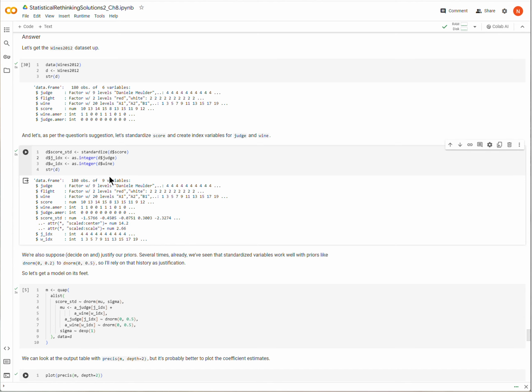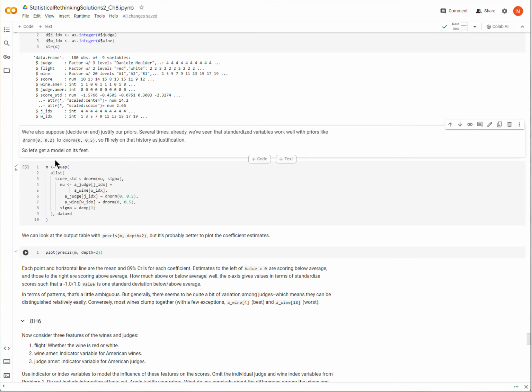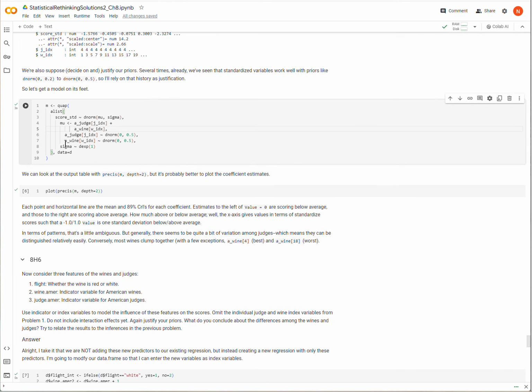Now, we're also asked to justify the priors that we're going to use in our model. I haven't told you what our model is just yet, but based on the force of our prior experience, we've standardized our variables, so I'm going to use values like 0 and 0.5 for the parameters. In this first model, we're trying to model the standardized score based on the identity of the judge and the identity of the wine, and that's all we're doing. You see my priors here. I'm just going to run this, and then we can look at the summary output.